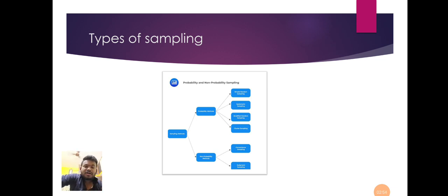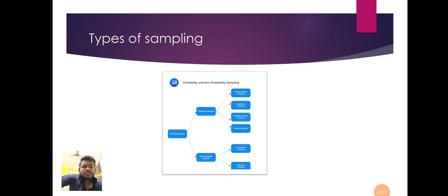Then non-probability. It can't be done, it can't be selected, it can't be generalized. There is a population, but there is no generalizability in collecting the information. There is no proper way to collect information. It's a doubt whether to select some population for collecting the information.